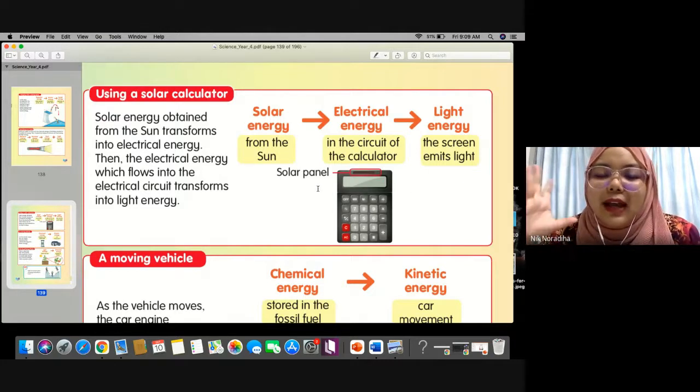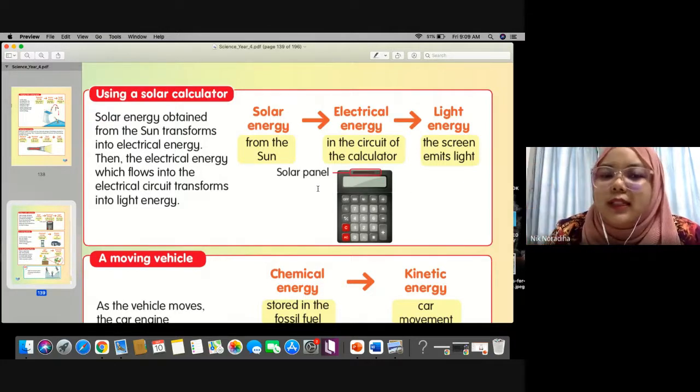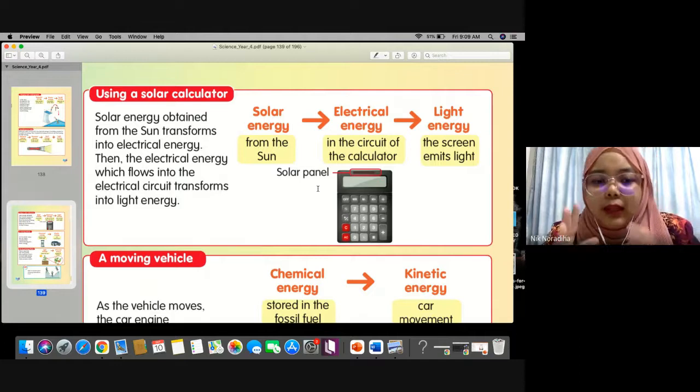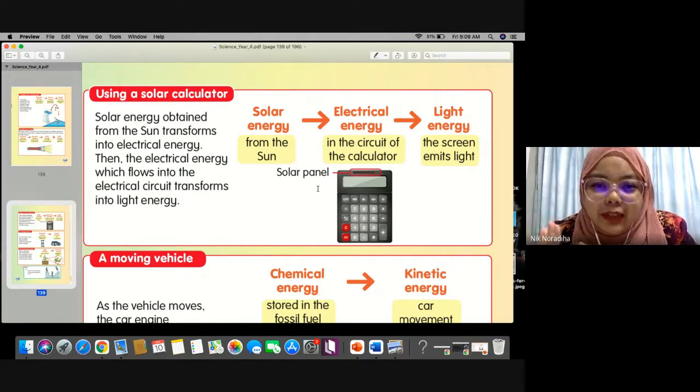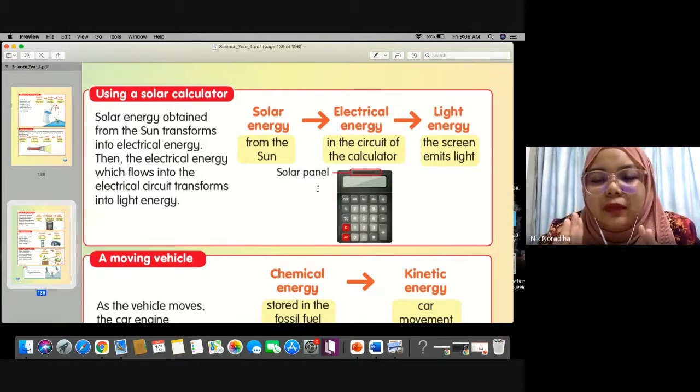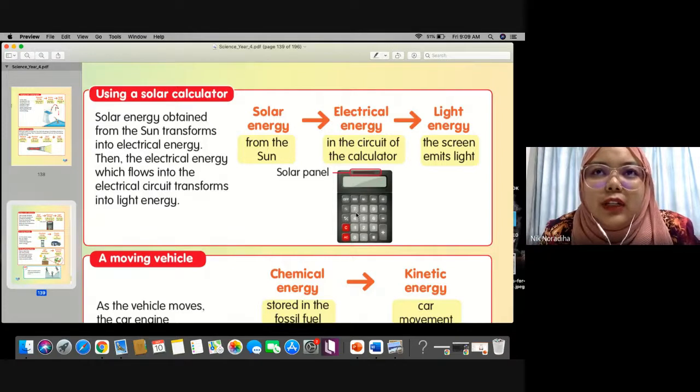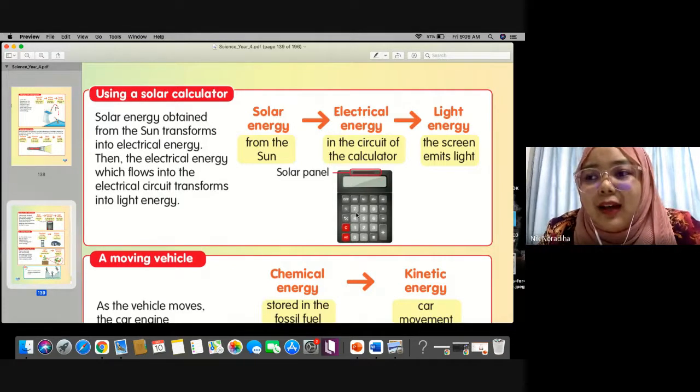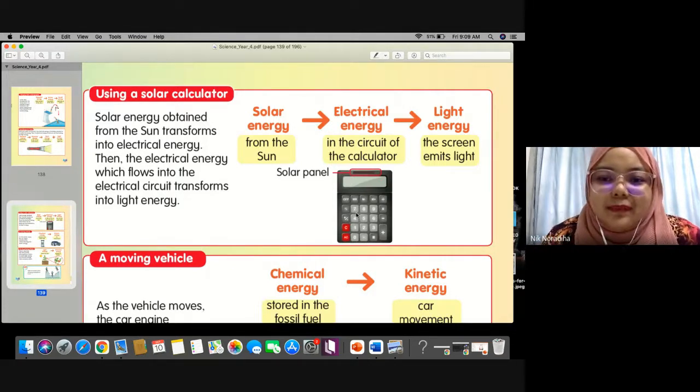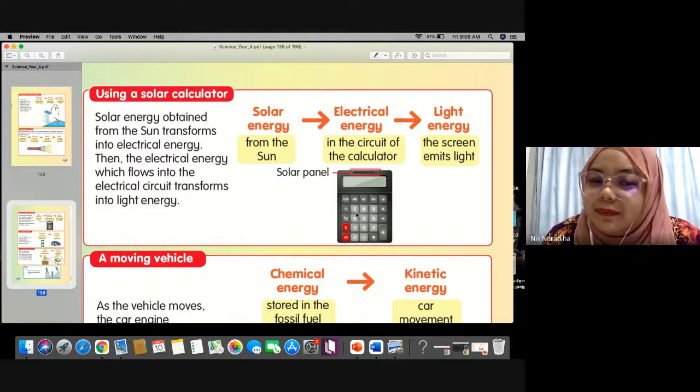They use the sun as the source of energy. If that calculator uses batteries, the source of energy is chemical. But this one is the solar calculator, so they use the sun as their source of energy. Okay, Safia, I get it now.